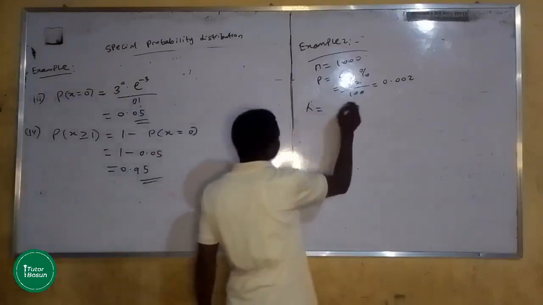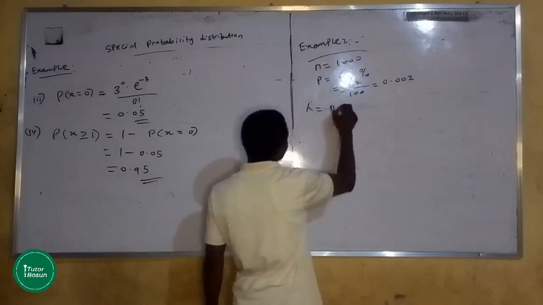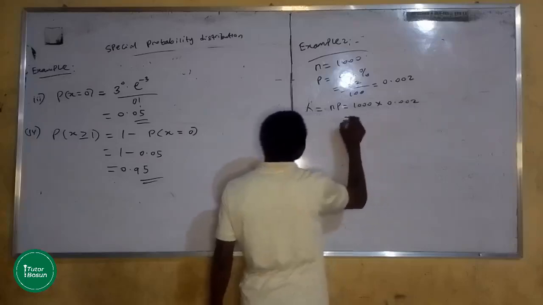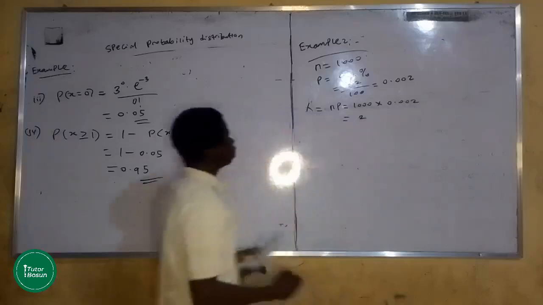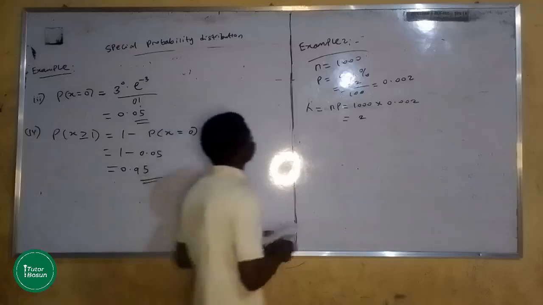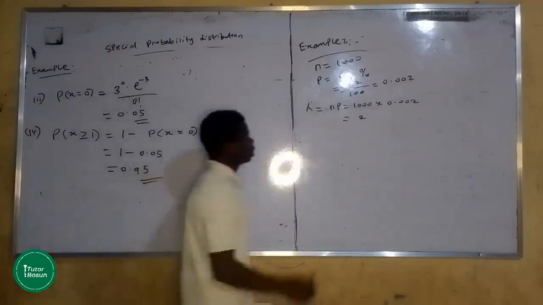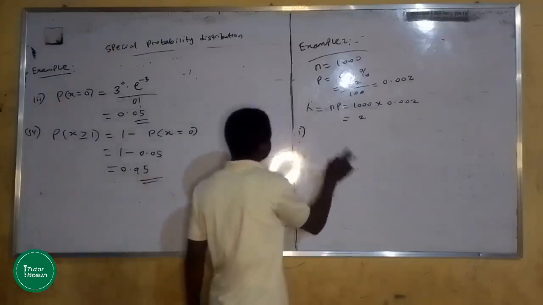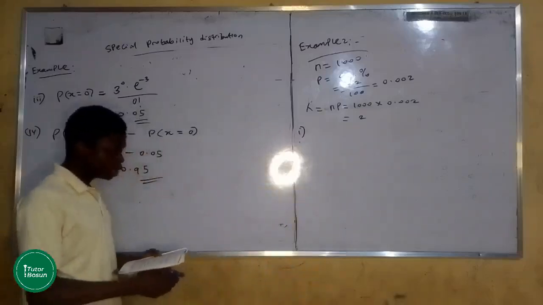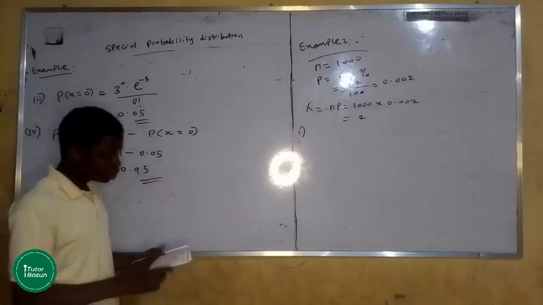So your lambda is going to be n times p, which is equal to 1,000 times 0.002, and that automatically equals 2. So our lambda will be 2. We are able to determine lambda and n, so we can now solve our problem. The question says, find the probability that 5 out of that 1,000 were defective.